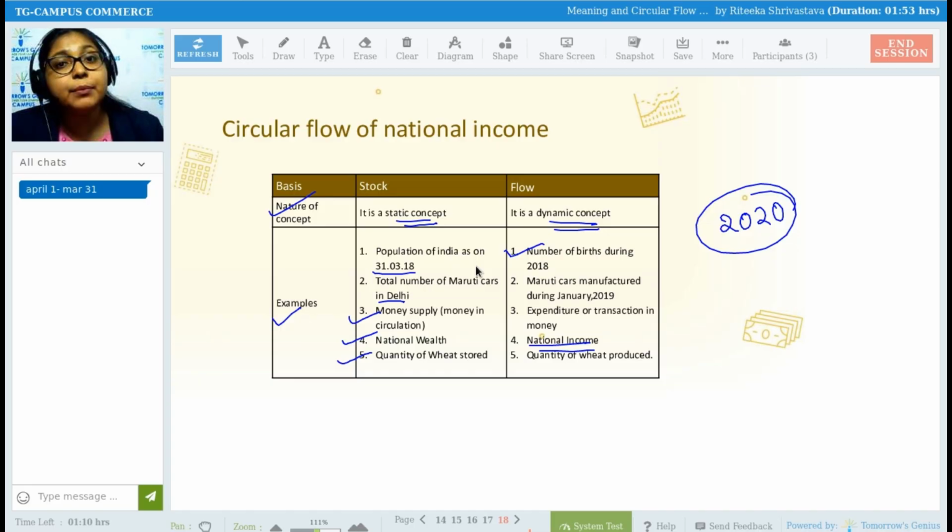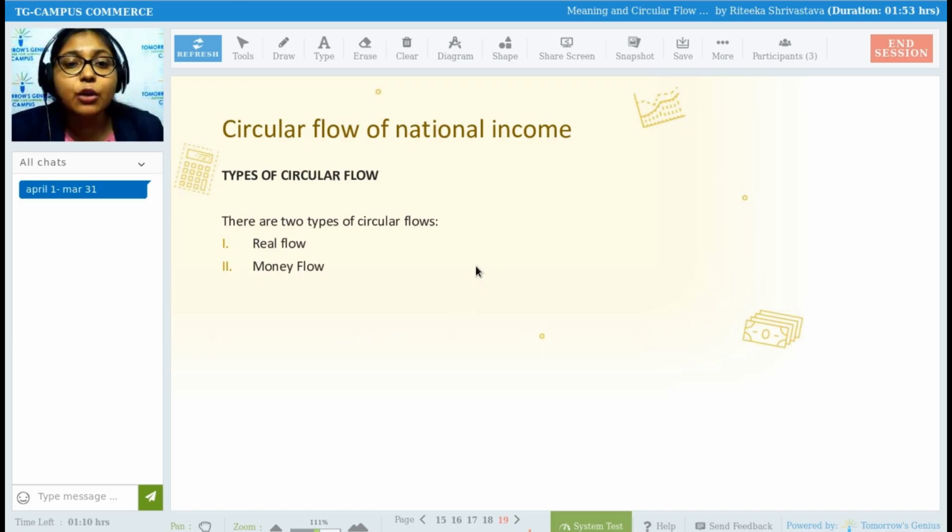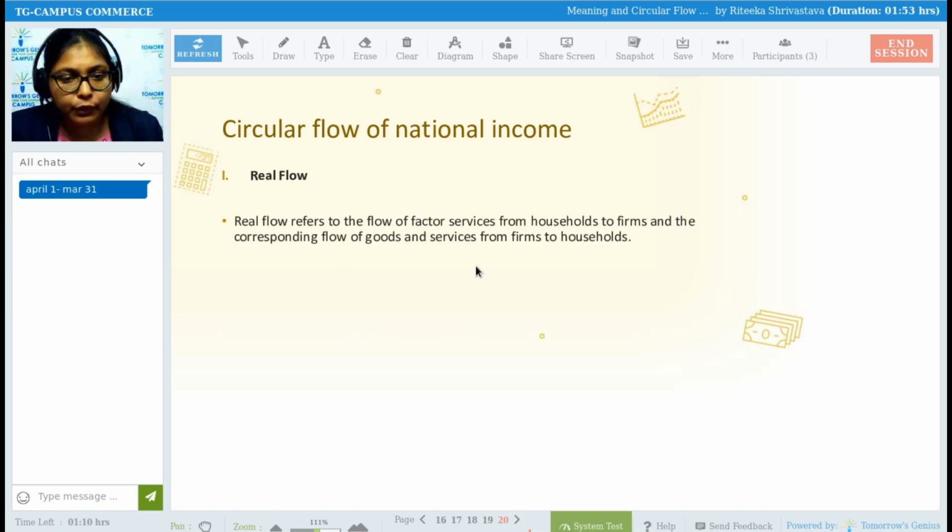When we studied the meaning of national income, there itself we studied one line: that it is measured on the basis of financial year. Financial year means a period of 1 year. Now, types of circular flow. Circular flow can be of two types. When we study the circular flow of income diagram, the flow will contain two different types. One flow will be a real flow and the second flow would be called a money flow.